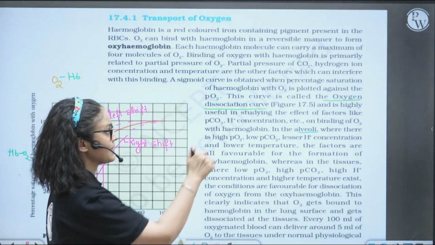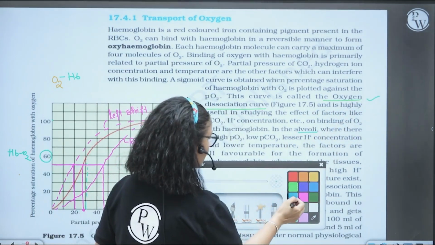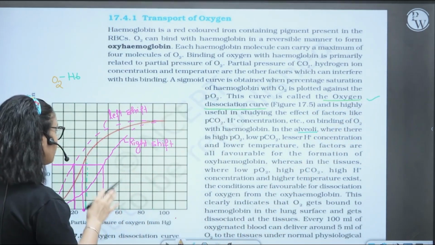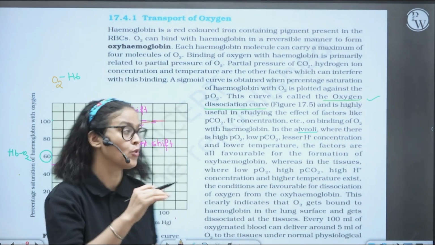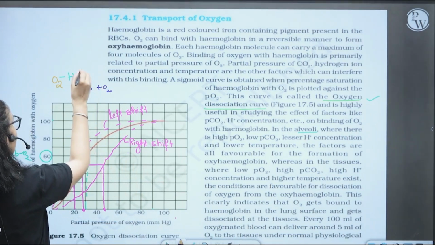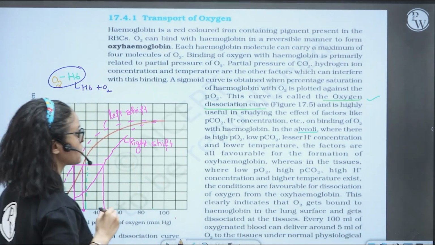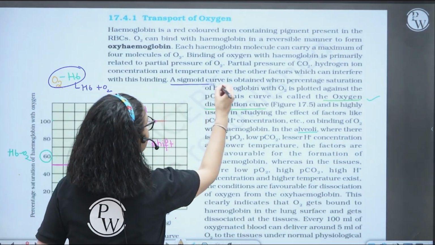So we will see that this curve is known as oxygen dissociation curve, where exactly oxygen gets dissociated from the hemoglobin. What are the conditions that are causing the dissociation, means breakdown of the hemoglobin from the oxygen, and which factors cause the association of oxygen and hemoglobin. And this curve is S-shaped. So yeah, it is the sigmoid curve.